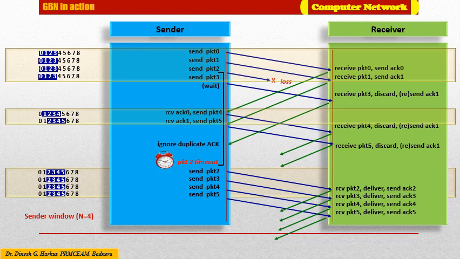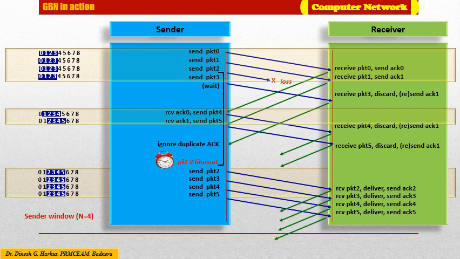We will use this illustration to explain the working of the GBN protocol. Here, for the sake of example, we have restricted the size of the window to 4. That is, the value of N is 4. It means we have only 4 active packets which can be sent. Since the size of the window is 4, the sender is capable of sending only packet number 0, 1, 2, and 3. Even though the sender is receiving data from the above layer, since we have restricted the window size to 4, it can send only 4 packets.